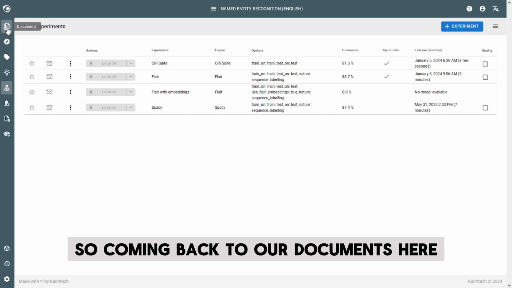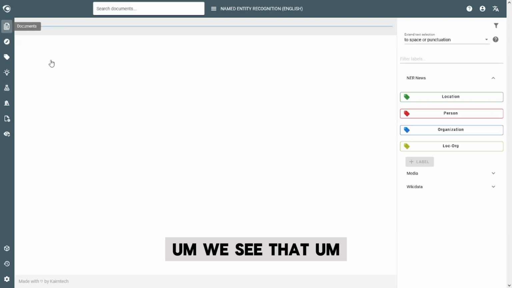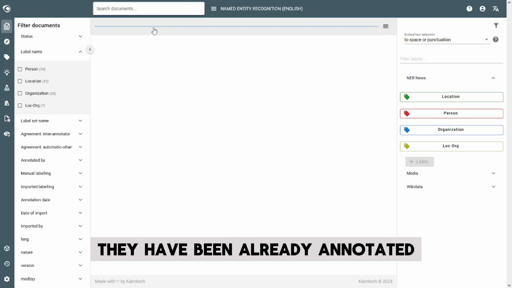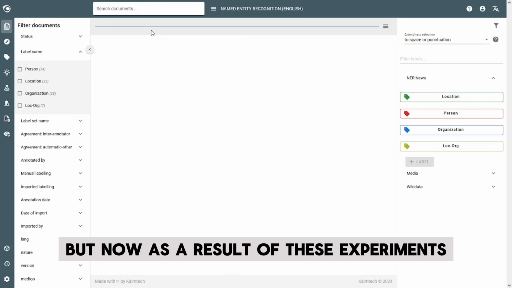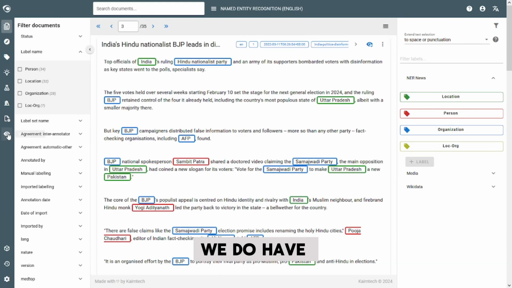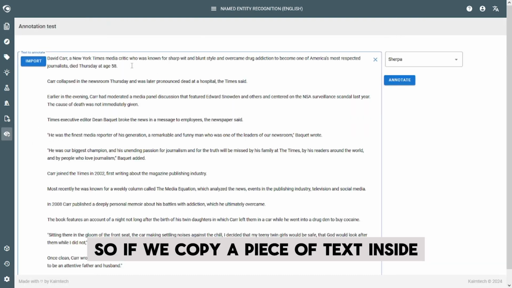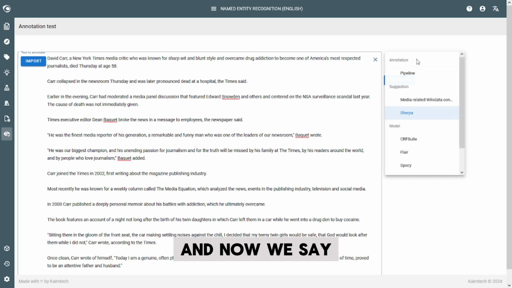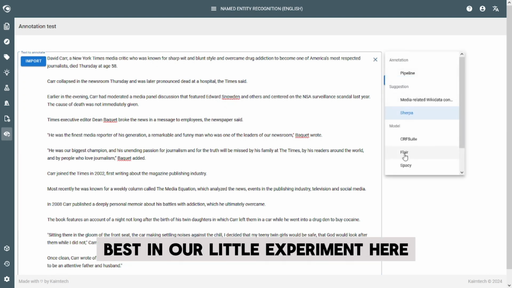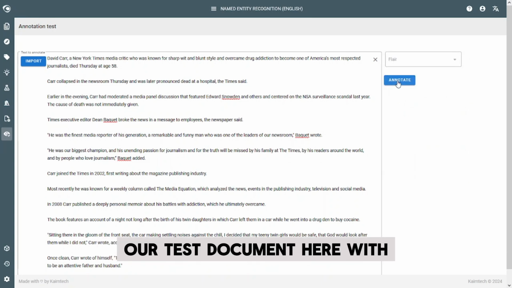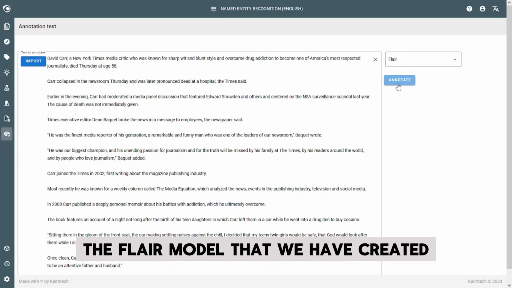So coming back to our documents here, we see that they have been already annotated, but now as a result of that exercise, we do have the models here in the project. So if we copy a piece of text inside, and now we say, let's pick the one that did best in our little experiment here. Let's annotate our test document here with the Flare model that we have created.